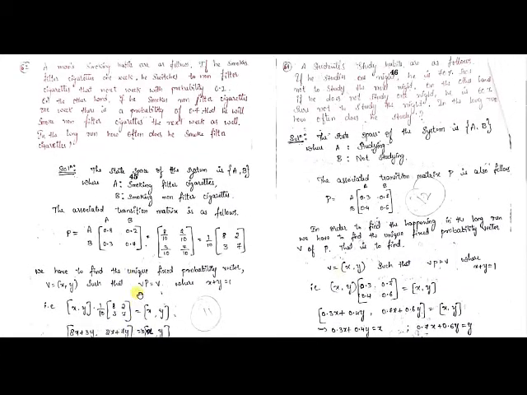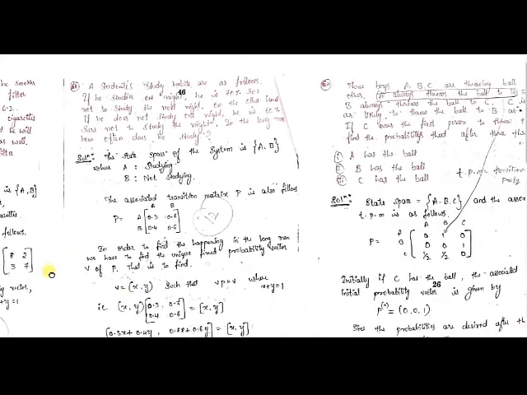So in the long run, he will be smoking filter cigarettes 3 by 5 of the time, that is 60% of the time. If you want to know how often he will be smoking non-filter cigarettes, see, in the long run, 2 by 5 of the time, or 40% of the time, he will be smoking non-filter cigarettes. So that's all for this example.